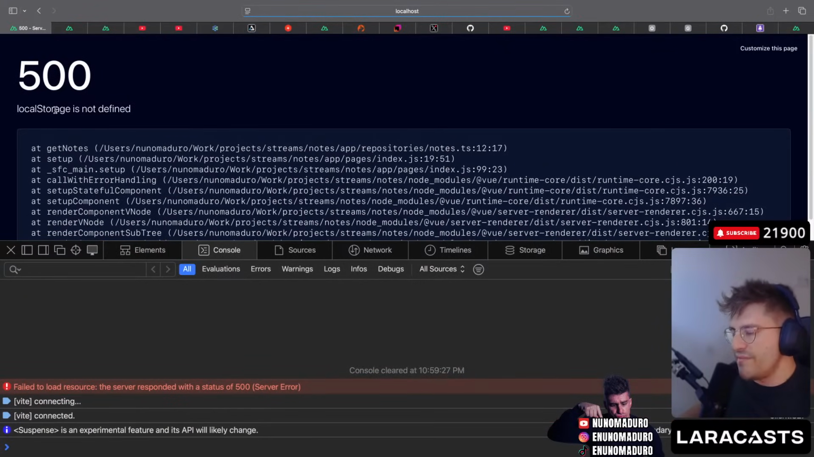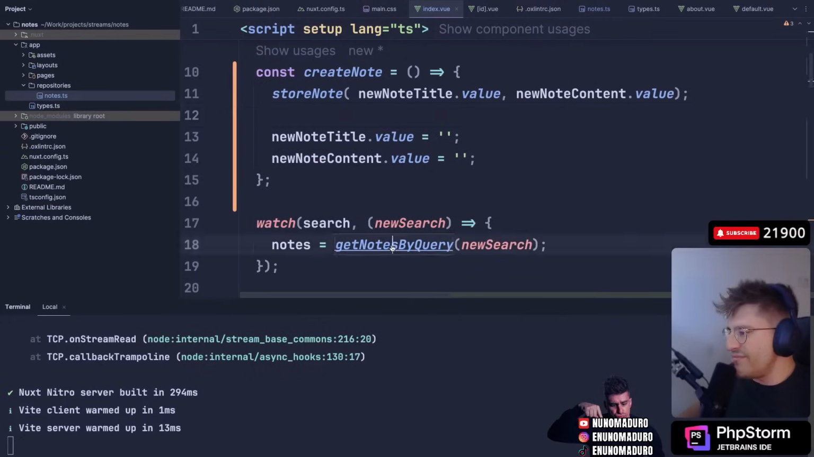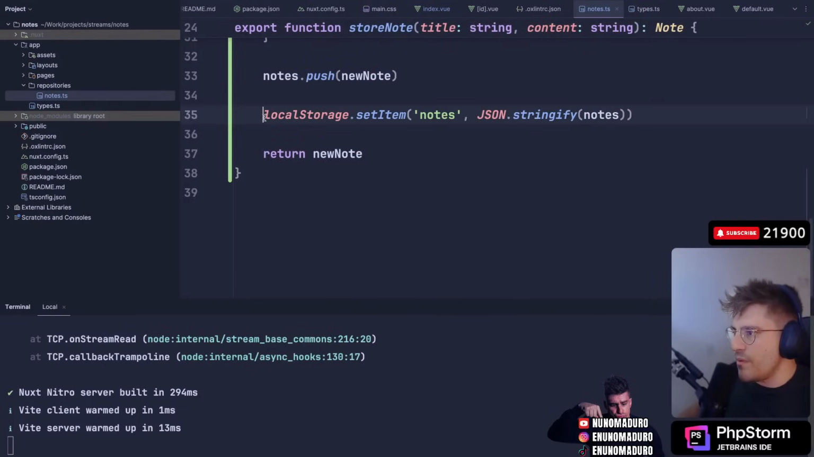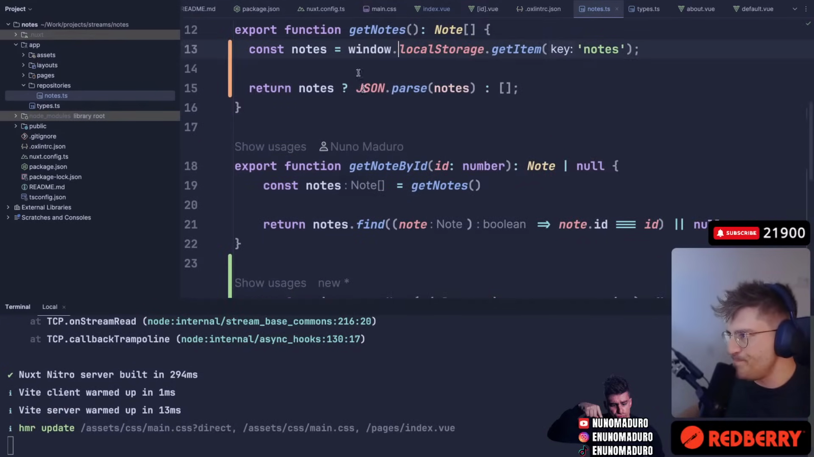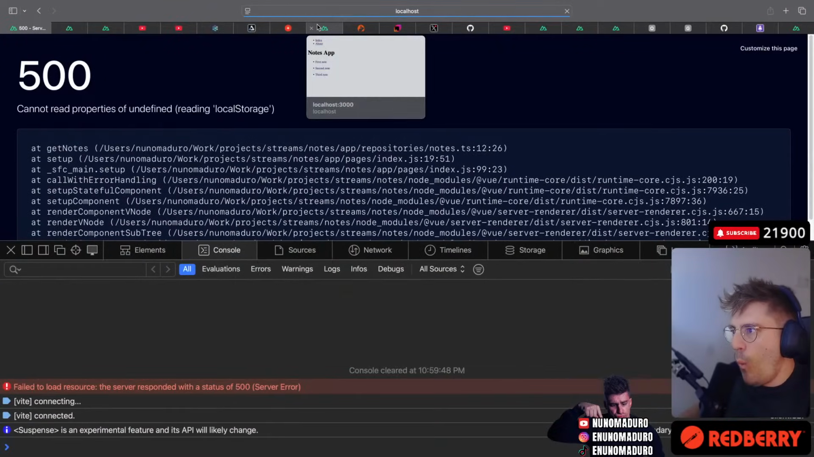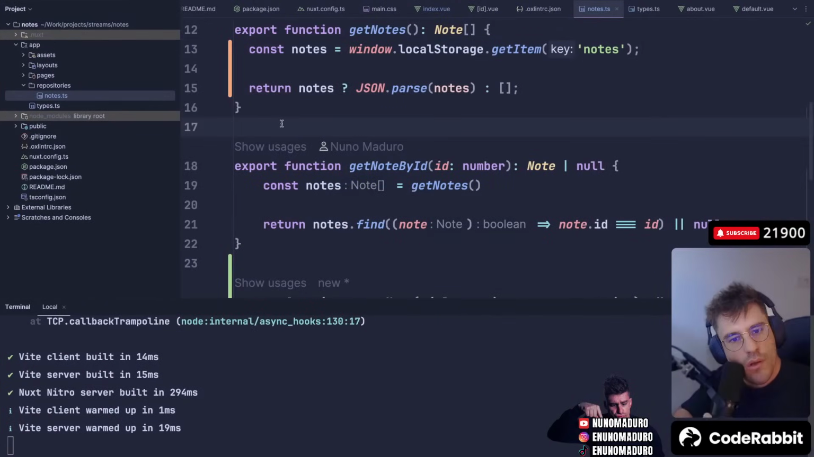Local storage not defined. Chat, you guys disappoint me. Local storage not defined. No good, huh? Do we need the window thing, though? Like window dot whatever? That would be cool. You need the window situation, perhaps? Let's see. Do you need the window? Oh, we don't need the window. Chat, what do you guys think? What am I missing here?